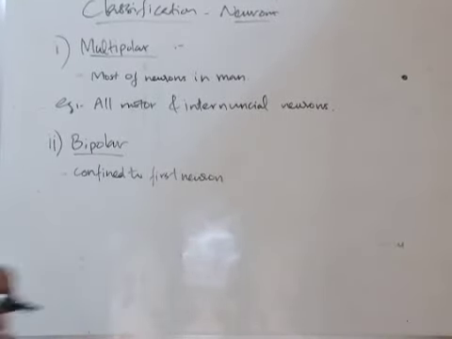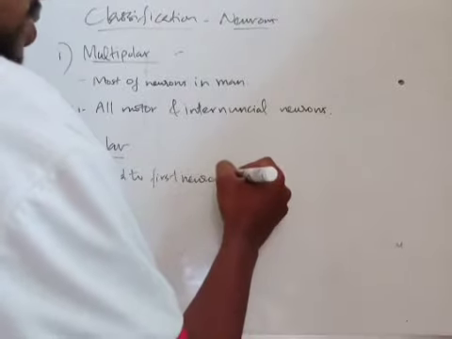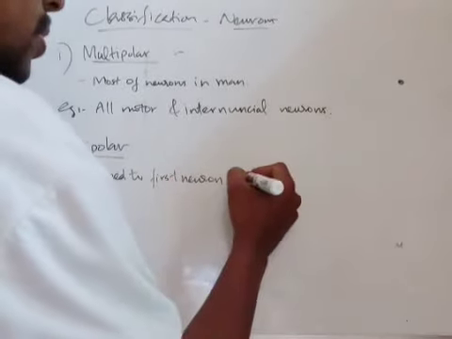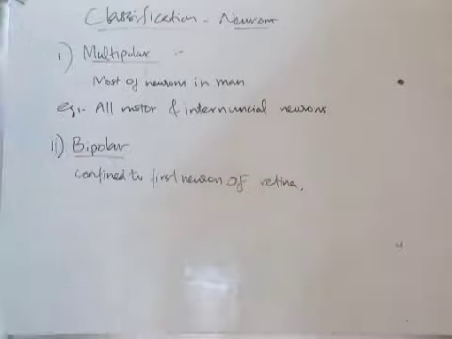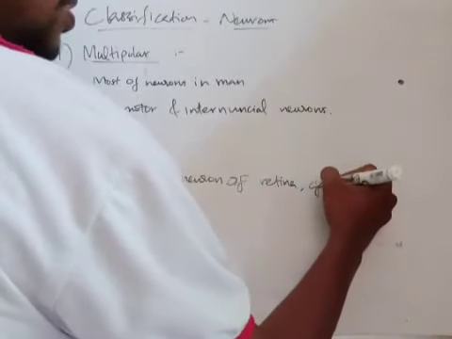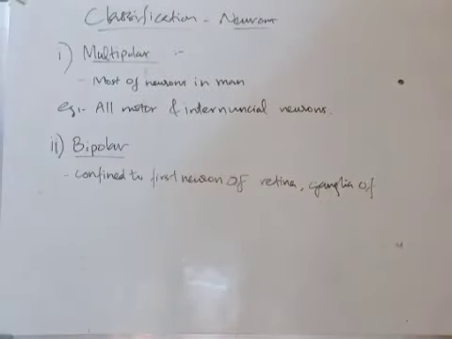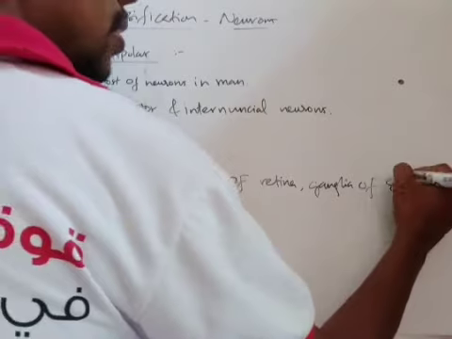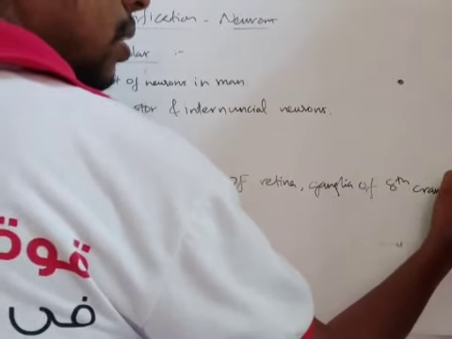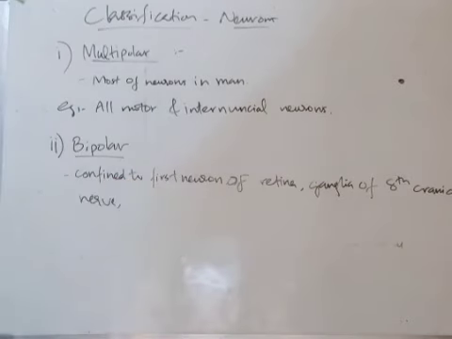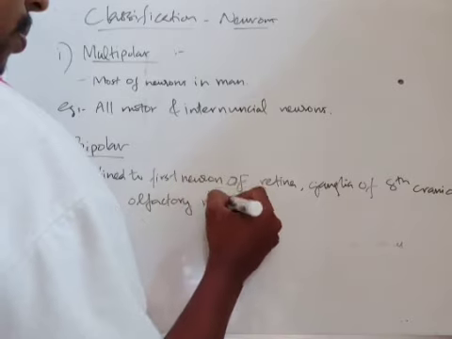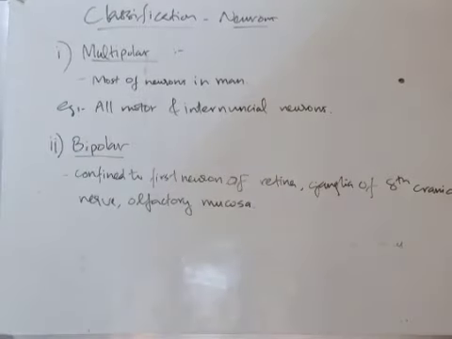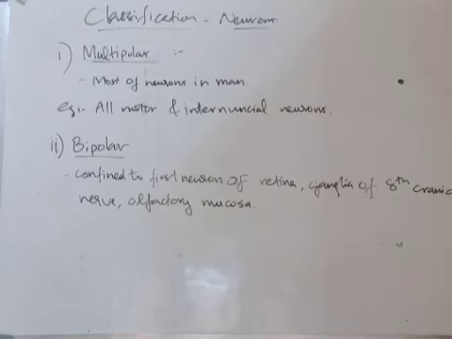Confined to the first neuron of the retina, the ganglia of the 8th cranial nerve, and the olfactory mucosa. So these are the places where bipolar neurons can be seen.